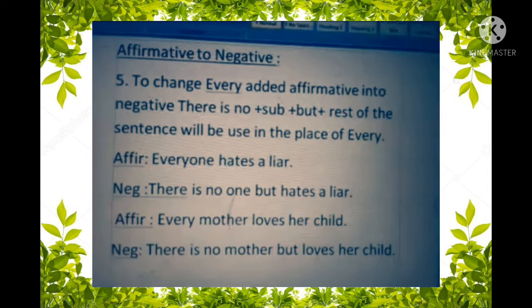Notice one thing, that in the place of every we have to take there is. The sentence starts with there is, then subject plus but plus rest of the sentence. Okay, this is the rule to change every added affirmative sentence into negative. I hope you understood the rules.